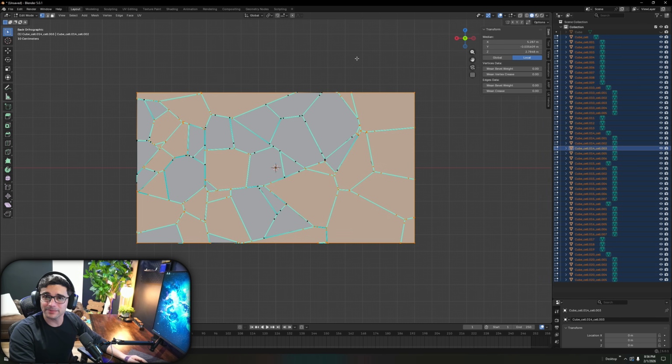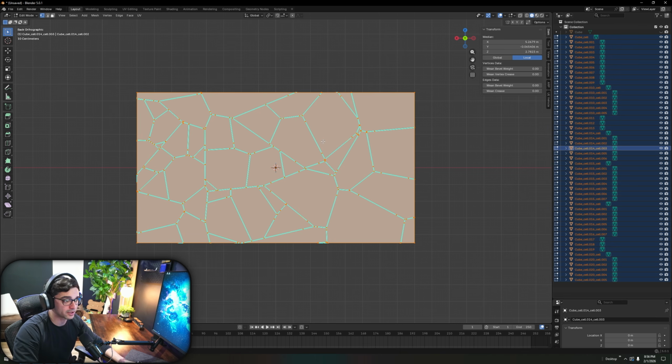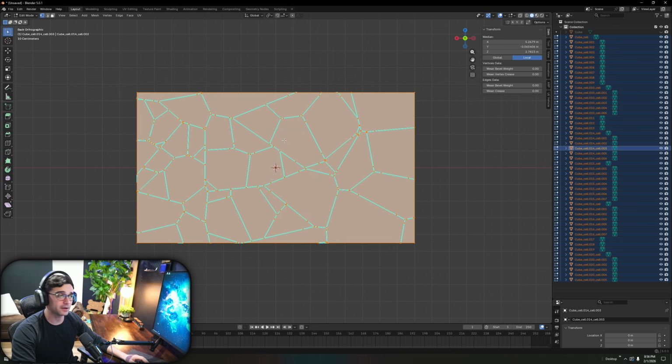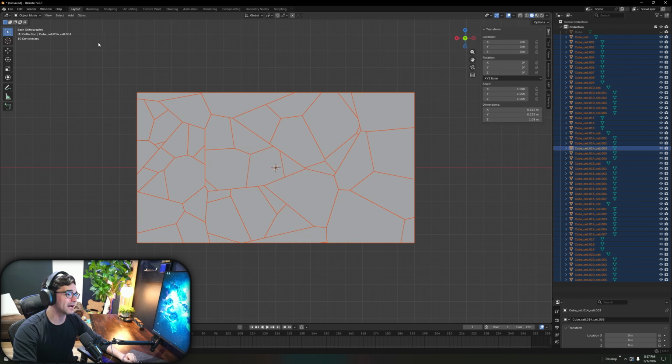Why is it so many steps? I don't know. But you'll notice you're back in edit mode with some of these faces selected, not all of them, even though everything is selected over here. So to get all these faces, hit the A key again, and now you have every face of this cube or cubes at this point. From there, I want you to hit U and type unwrapped, angled, based. Click that for me, and that is it. We're going to be done. I'm going to hit tab one more time, go back to object mode.